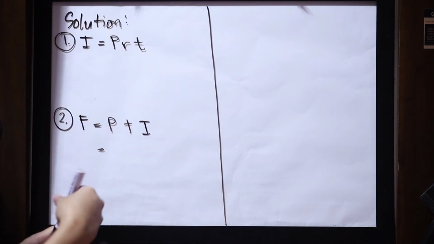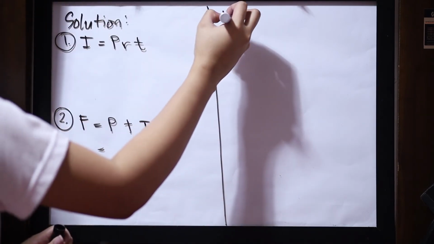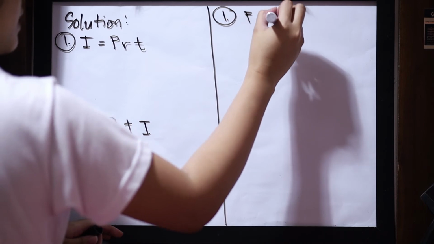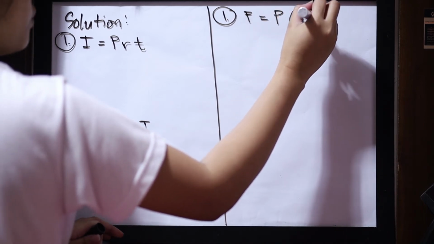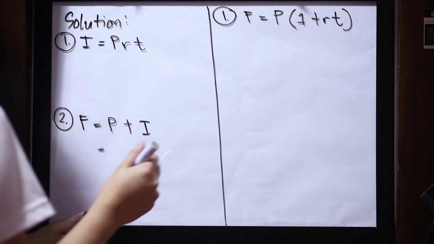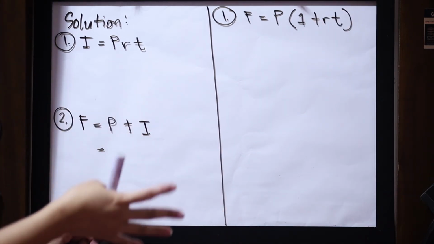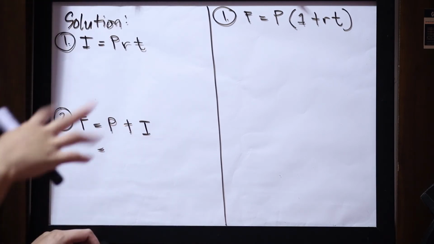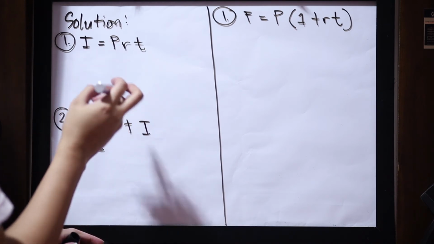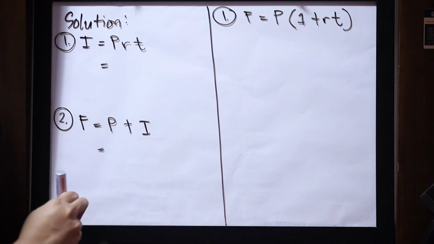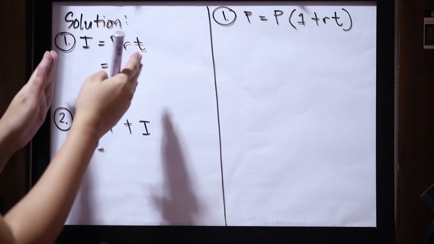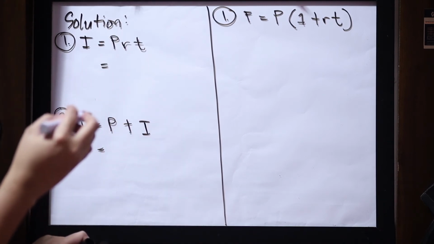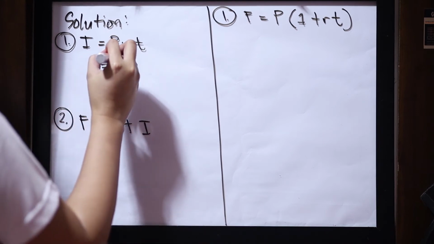You can use this process, or the other process is, we already have a direct formula for the future amount, which is equivalent to P multiplied by the quantity of 1 plus rate times time. Later on, you can see that either way, we can still come up with the same value. So, let's use the first process first. We get the interest first, and then we solve for the future amount. Using the formula P times R times T, our P is 1 million.